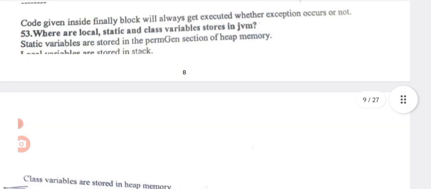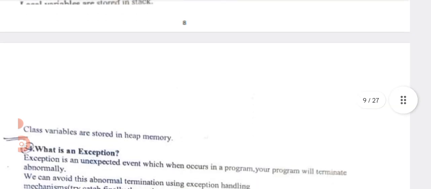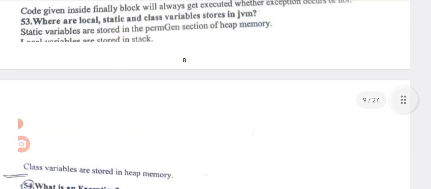Where are local, static and class variables stored in JVM? Static variables are stored in the permgen section of heap memory. There is one memory in our JVM that is called heap memory.